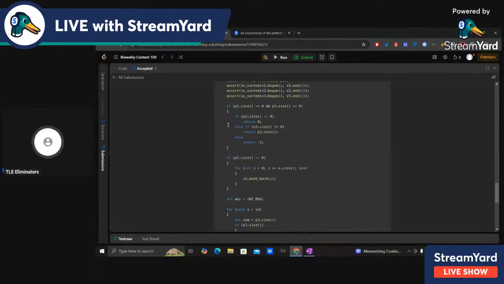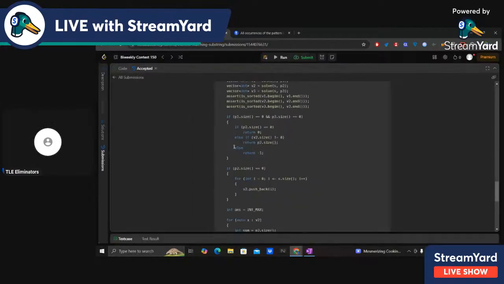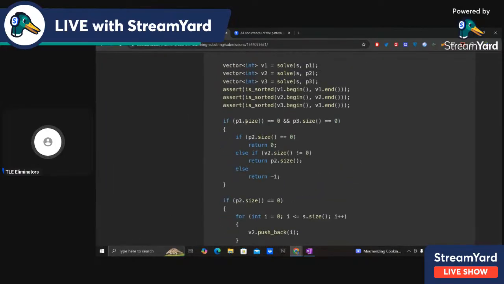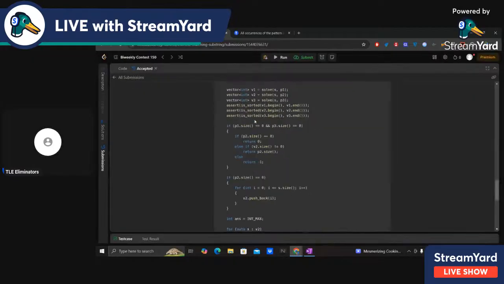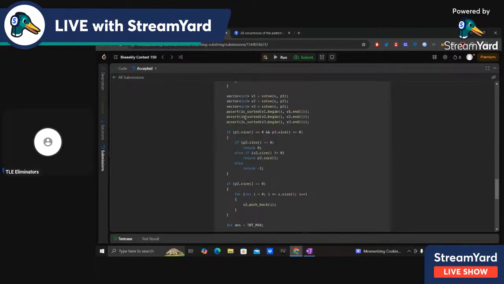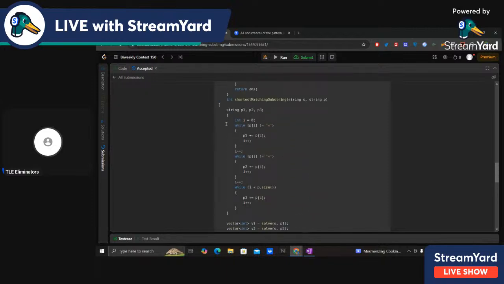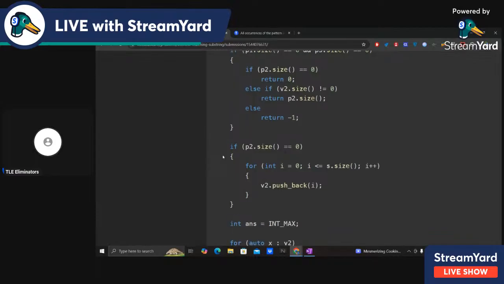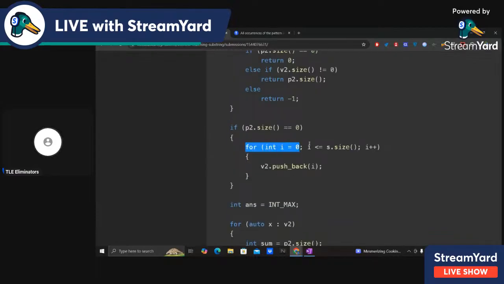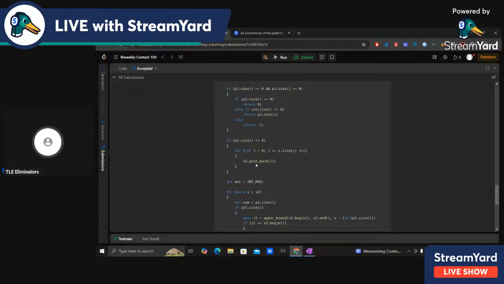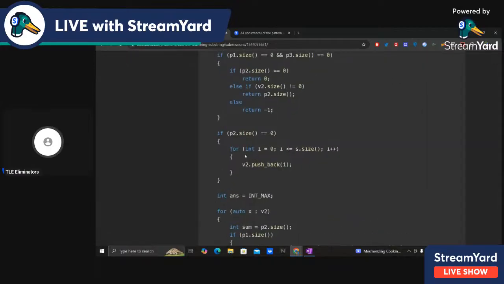But also there's one edge case, that if p2 is empty, then v2 will be empty. In the function, if we give it an empty string, then it will return an empty vector. I tested that thing, so it will return an empty vector. So if p2 is empty, then I just push back 0 to s dot size in the v2 vector, I just push all of them.